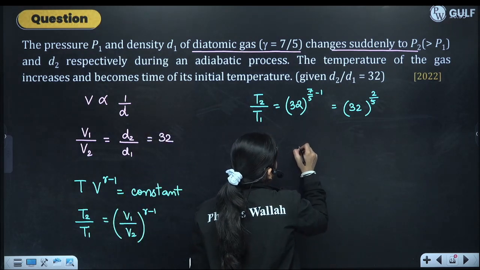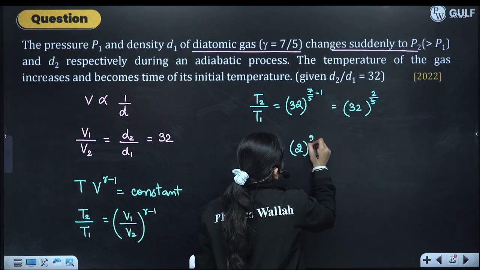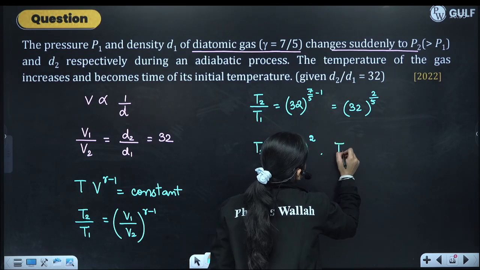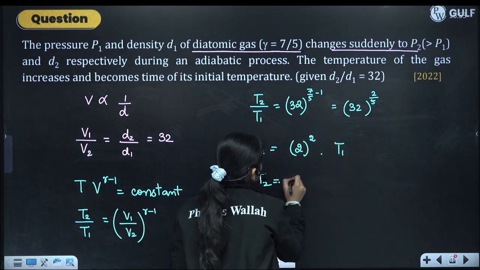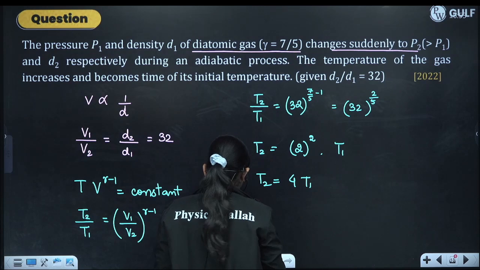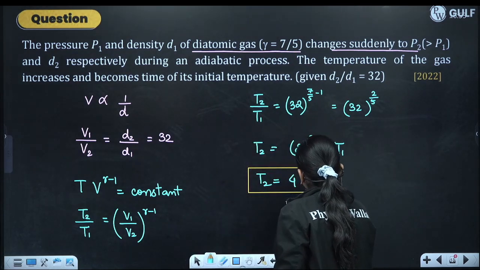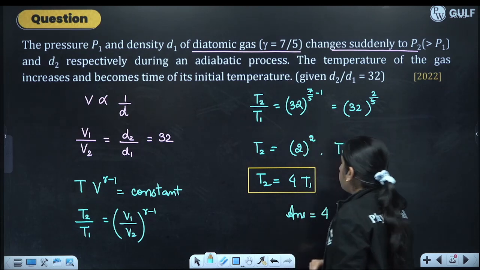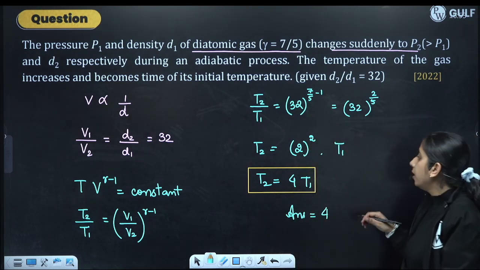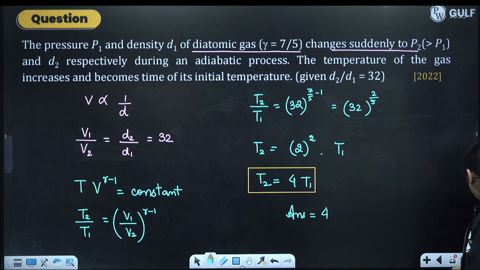Okay, so what will we get? We will get 2 raised to the power 2 into T1. T2 is 4 times T1. So 4 will be the answer. This is a NAT type question, you will write 4. Okay, 4 will be the answer.